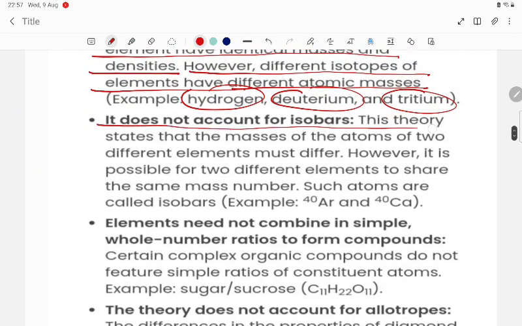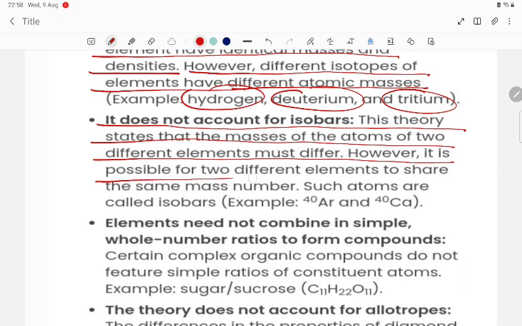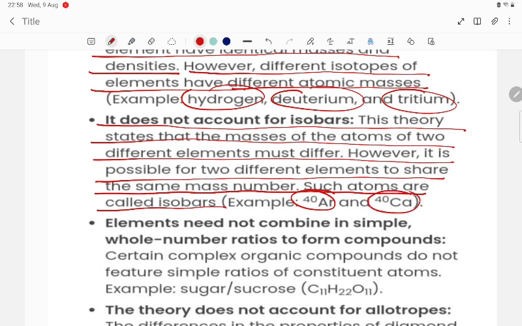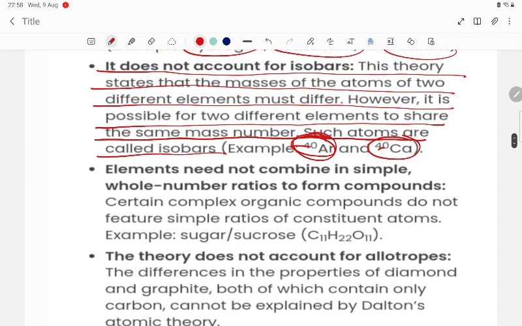It does not account for isobars. This theory states that the masses of the atoms of two different elements must differ. However, it is possible for two different elements to share the same mass number. Such atoms are called isobars. Like argon and potassium, both having 40 and 40. But it was said that atoms of different elements differ by mass, but here they have the same mass also.